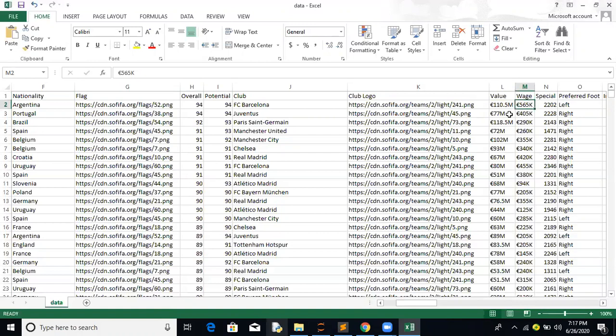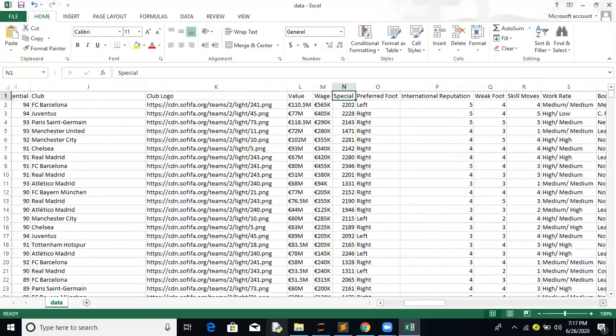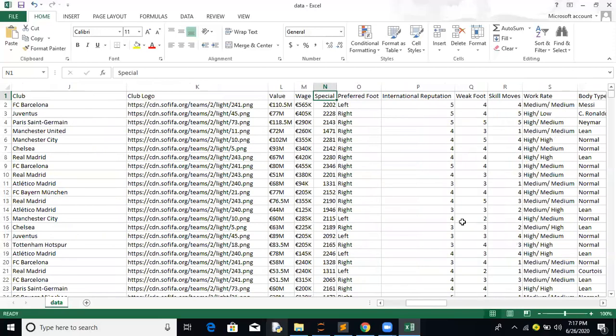Wage, I think, is again one of the features available. Special, I think, is the total points for all those features available, which we will discuss. Preferred foot is basically left or right, two features available. So left is the preferred foot, but what about the weak foot, basically the right foot?